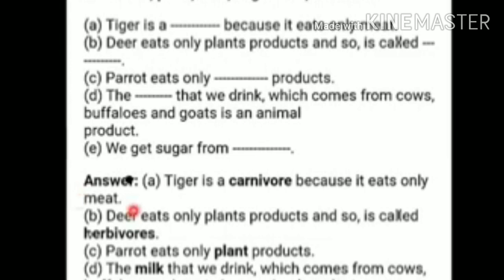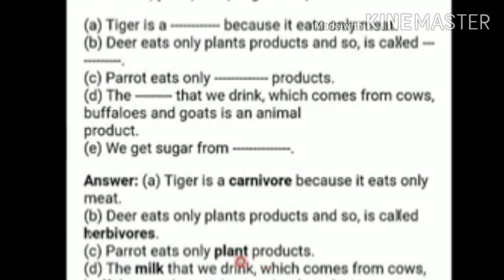Second, B. Deer eats only plant products, and so is called herbivore. So, children, we have learned that the animals who eat only plant products are called herbivores. Next, C. Parrot eats only blank products. So, the answer is parrot eats only plant products. Parrot eats only fruits.